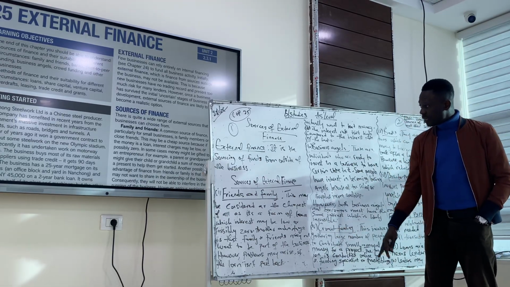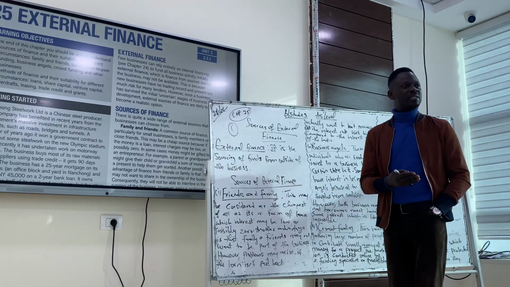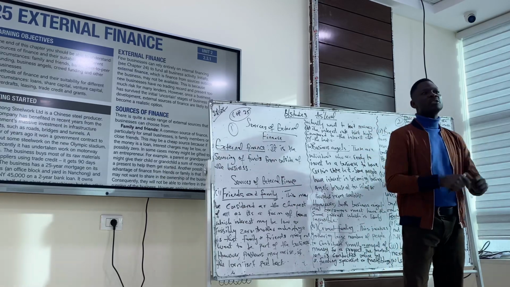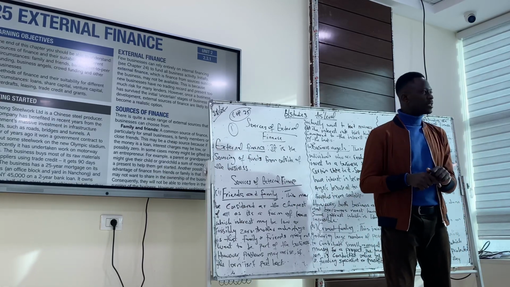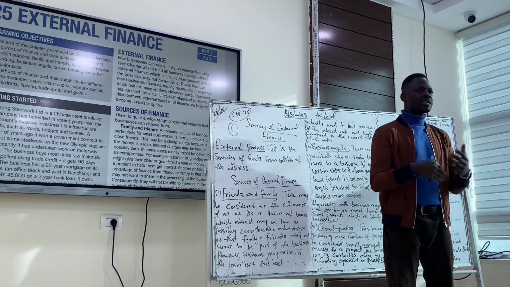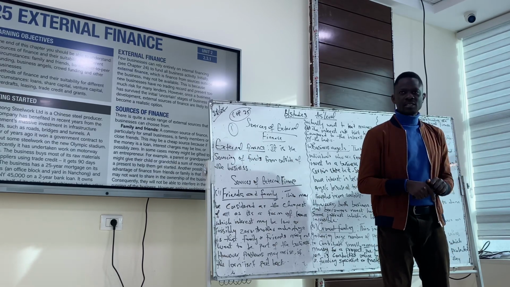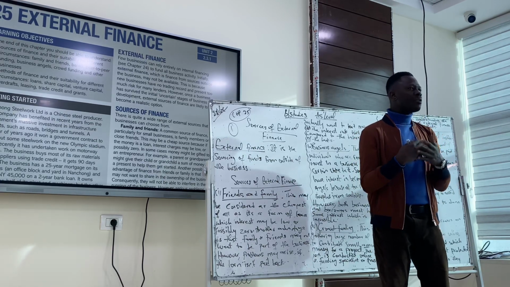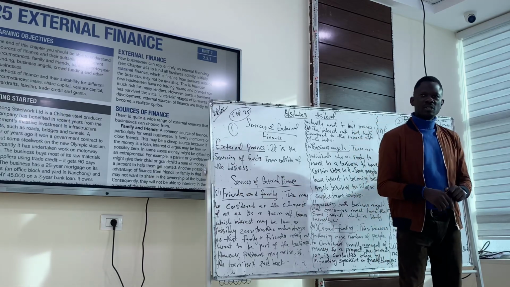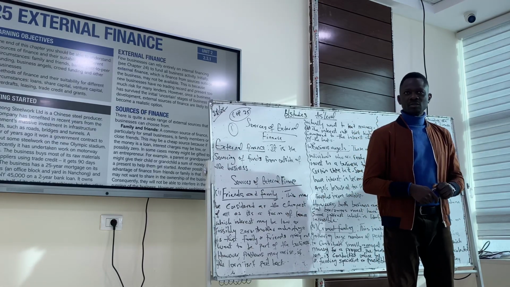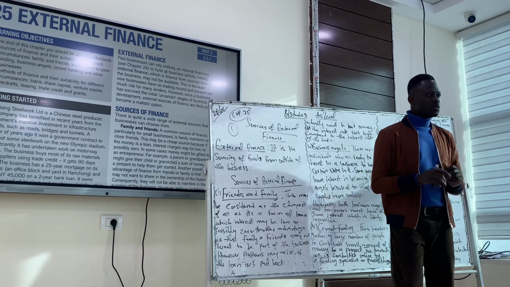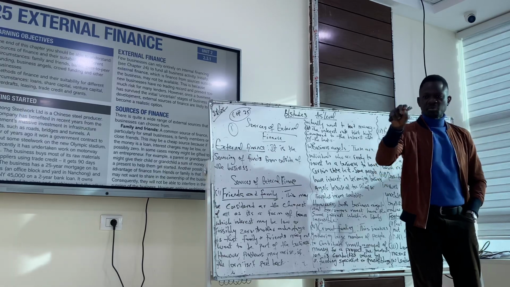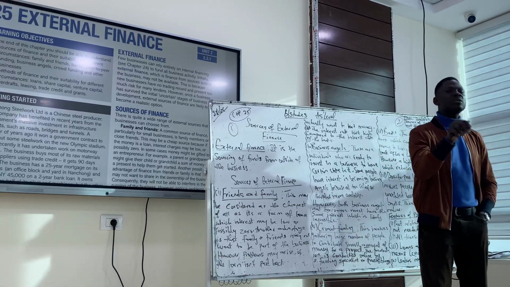And the last one, crowdfunding. When we talk about crowdfunding, it simply means we're gathering large numbers of people to contribute small amounts of money for a project. So I have a project but I cannot finance it. I could talk to some bloggers, some fund specialists online, and they would want my proposal, and as soon as I show them, if they are convinced about it, they can put it on to their followers to start contributing. Do we understand crowdfunding here? So crowdfunding simply means we gather large numbers of people to contribute small amounts of money to execute a project.